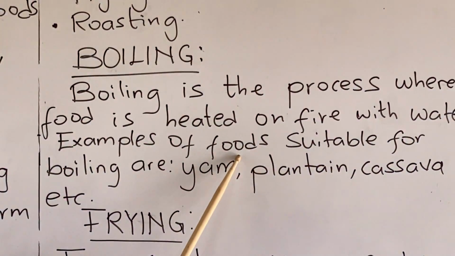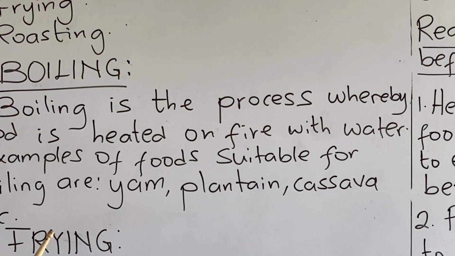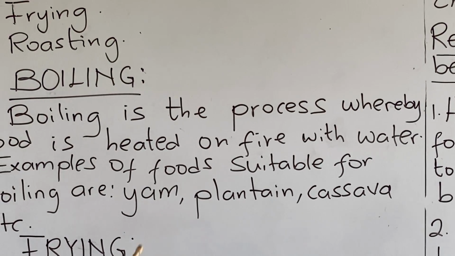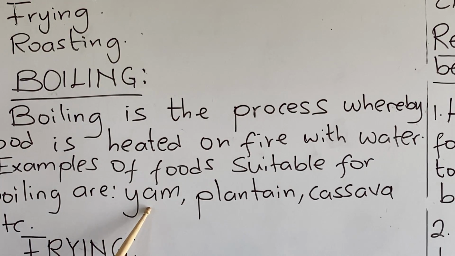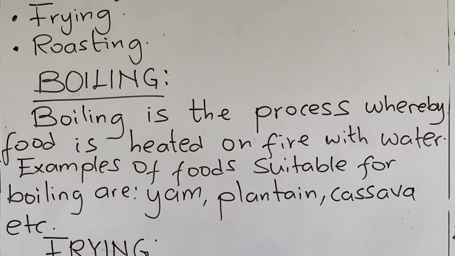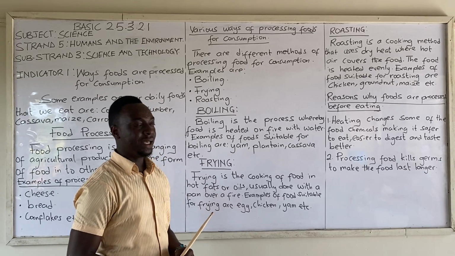Examples of foods suitable for boiling are yam, plantain, cassava, etc. All these are foods that we process by boiling before we eat.